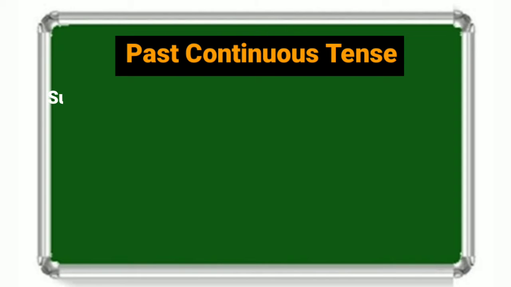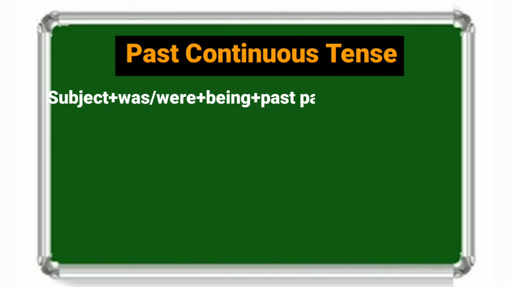First of all, we write subject. After that, the auxiliary verb was or were according to the given subject. Then we write being. Then we write the past participle form of main verb. After that, preposition by. After that, we write the object. Here, object means the subject of active voice as the object of passive voice.